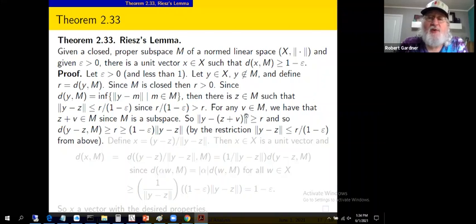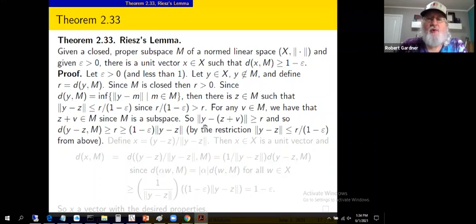Now, if we take any vector v in M, we're trying to look at a distance here, so we're taking an arbitrary vector in M. We have that z plus v is in M. Z was a particular vector. Here we've chosen an arbitrary vector. Both of them are in subspace M. So their sum is in subspace M. It's closed under vector addition.